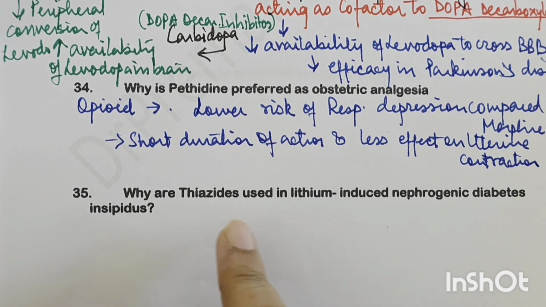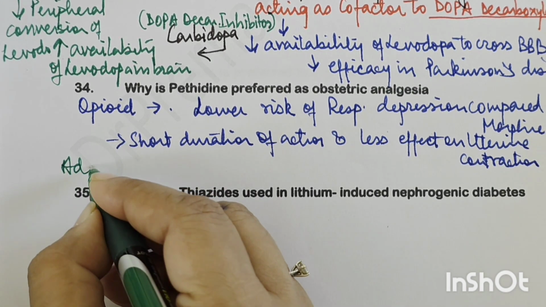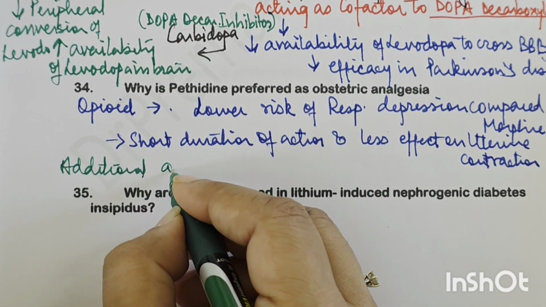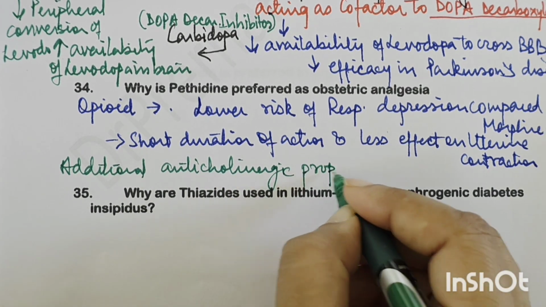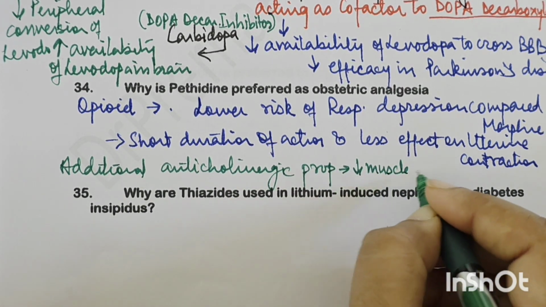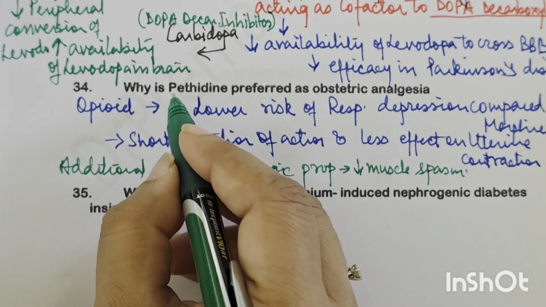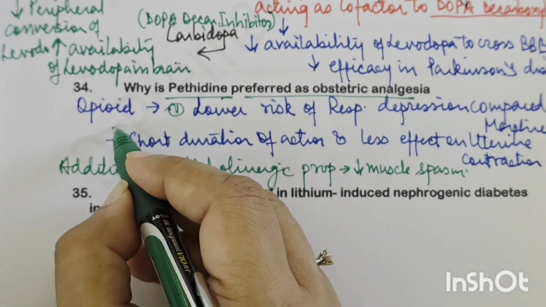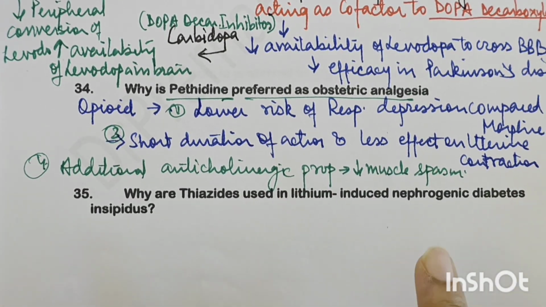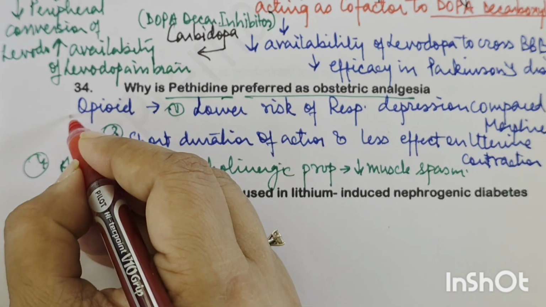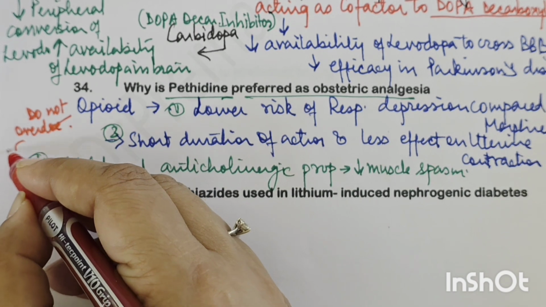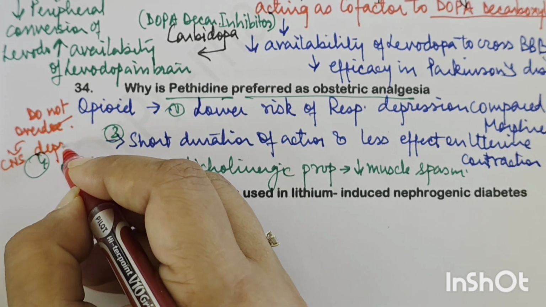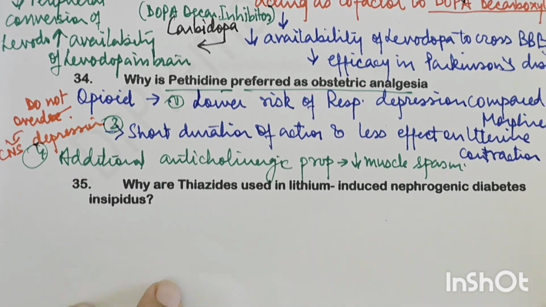आप labor में दे रहे हो and वहीं पे अगर ये opioid आकर अगर contraction ही कम करेगा तो फिर use क्या रहेगा? Plus it has additional anticholinergic properties also. So it reduces the muscle spasms. So this helps with the labor pain. So pethidine is preferred as obstetric analgesia because of these three conditions. One thing is important: do not overdose, because then it can result in CNS depression. So this is the answer in this case.